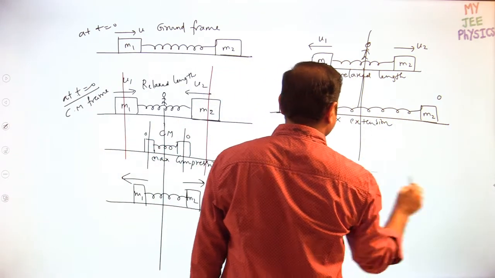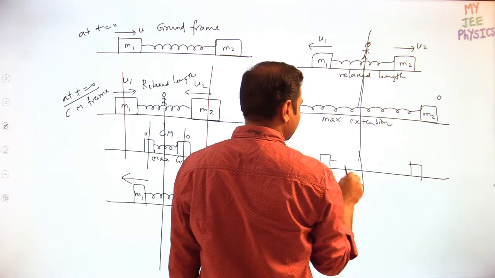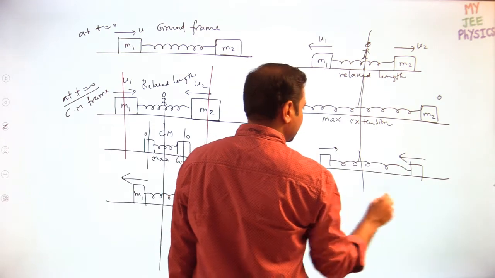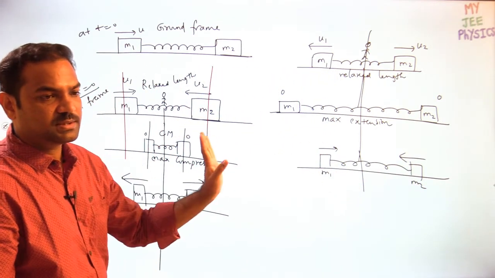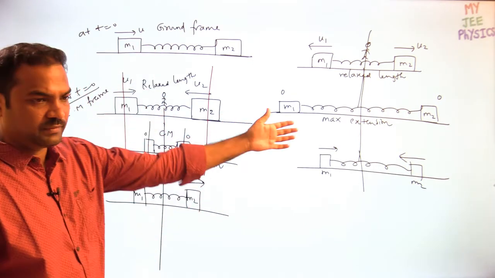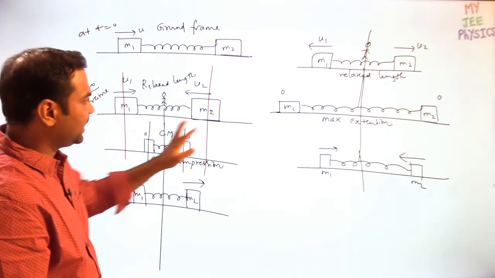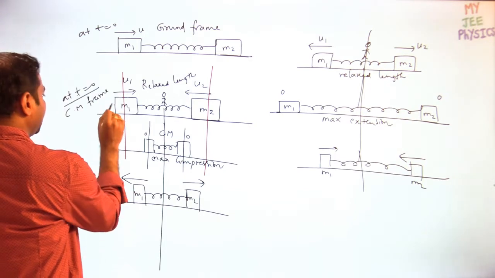It will oscillate. Now blocks will come closer to the center mass. Now the velocities will be something like this. So what does it mean? It means M1 and M2 both will oscillate in simple harmonic motion. So this is the equilibrium position, this is an extreme, again an extreme. From here to here, how much time will it take?